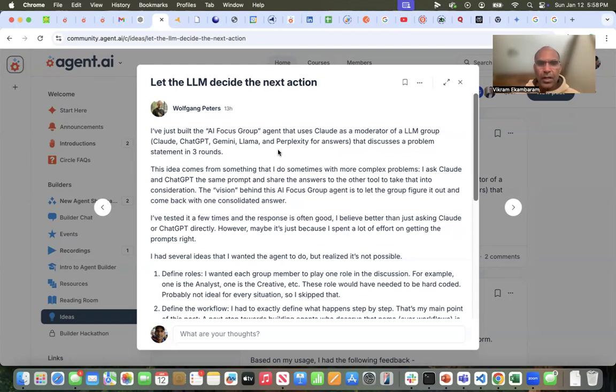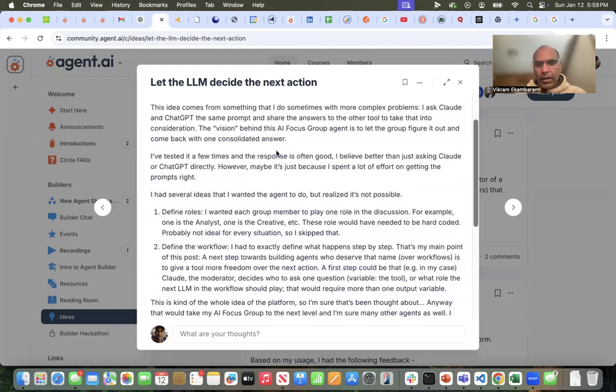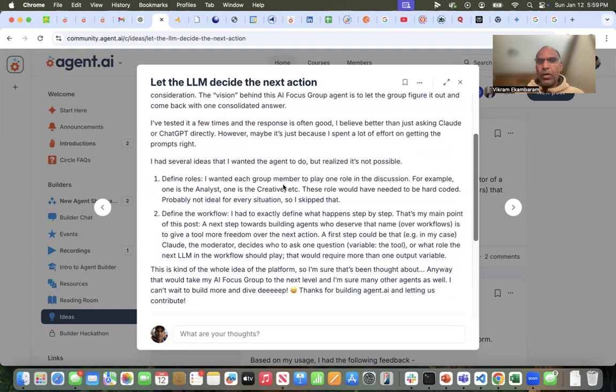execute the prompts. Now, with a lot of these agent building tools, and especially Agent AI, you cannot dynamically switch the provider. So that, in some ways, has to be predefined, like whether I'm going to use Claude or I'm going to use OpenAI. But I tried to do some of these other things, like could I define the role dynamically? Could I define exactly what that role should do dynamically? And so this is my attempt at building an agent that does something like this.